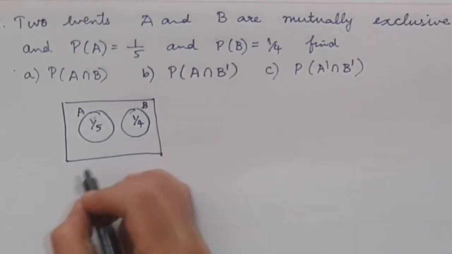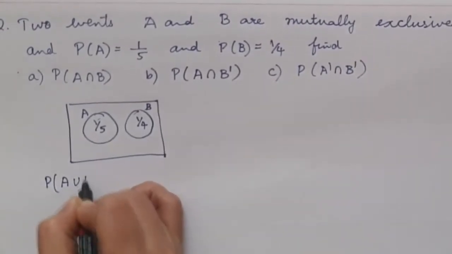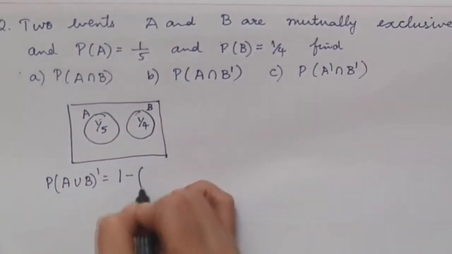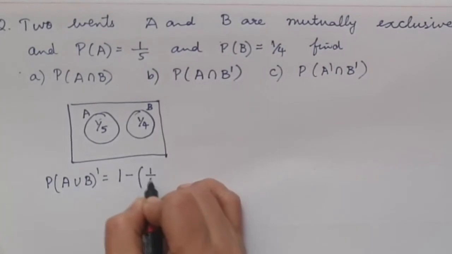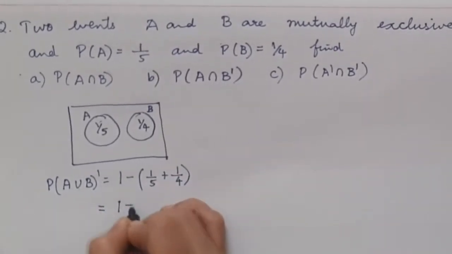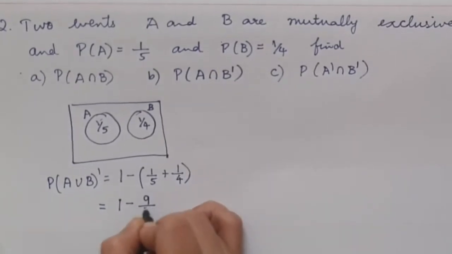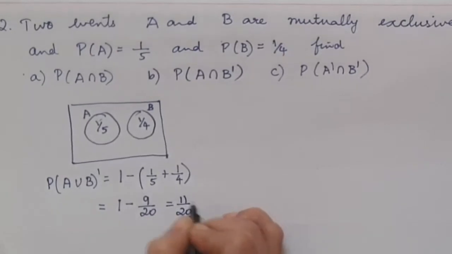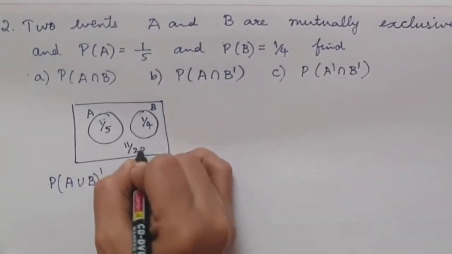Then outside, that is, the probability of A union B the whole complement, will be 1 minus the two we added, 1 over 5 plus 1 over 4. So it is 1 minus 9 over 20, which is equal to 11 over 20. So outside will be 11 over 20.